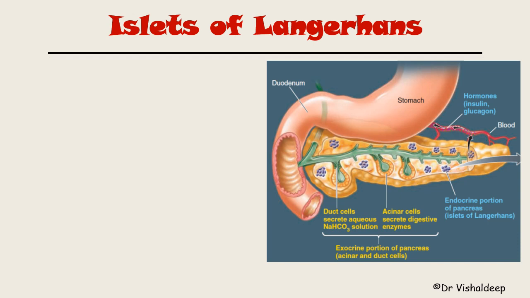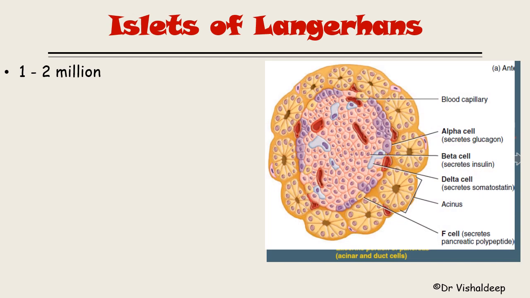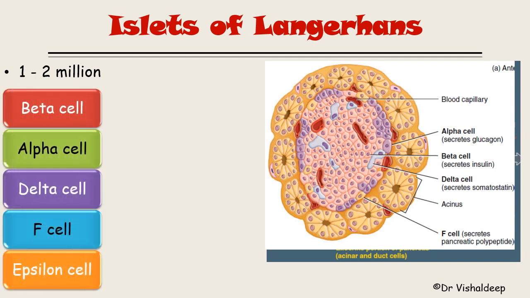Now let's understand the islets of Langerhans in detail. They are basically 1 or 2 million in number. If we magnify one islet, it will look like this, and it has particular cells present in it.